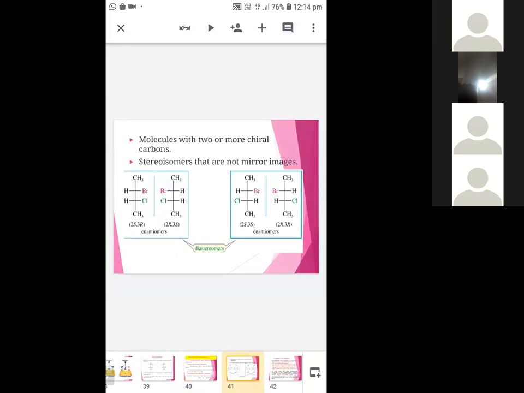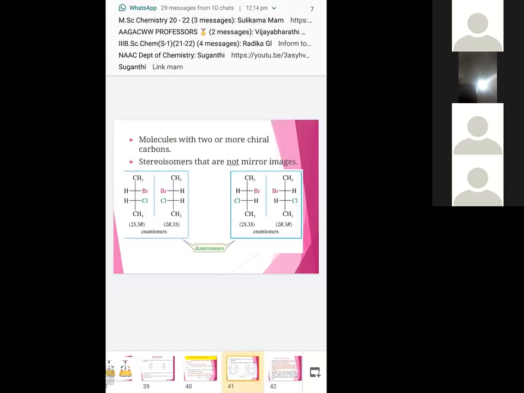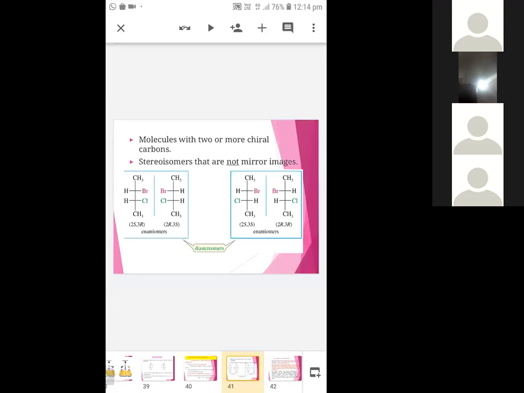See here are examples for enantiomers as well as diastereomers. Here the enantiomers have entirely different notation. The first compound is 2S 3R, and the second compound has the notation 2R 3S. In the same way, in the second example, the first compound is 2S 3S, and the second compound, its mirror image, will have the reverse configuration, that is 2R and 3R. Okay, but see the diastereomers.